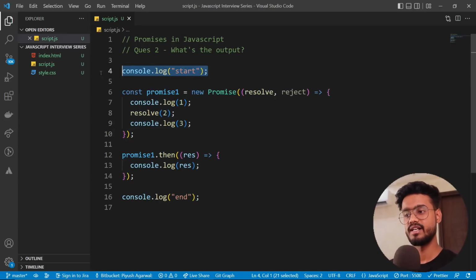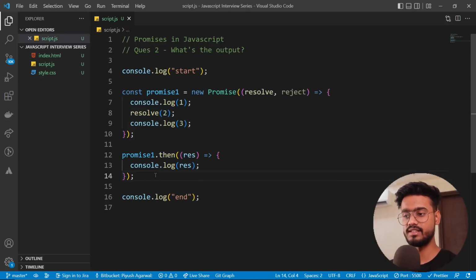We're going to print first start, and then it will create a new promise inside of which it will encounter this synchronous code. So that's when we will print console log 1, then resolve 2. And a lot of people think that, okay, maybe since this is an asynchronous operation, this will also be printed at the very last. So that means start, 1, and then 2, 3. But that's not the case. We are going to print start, then 1, then 3, then end, and then the asynchronous operation, that is resolve, that is this one, at the very last.